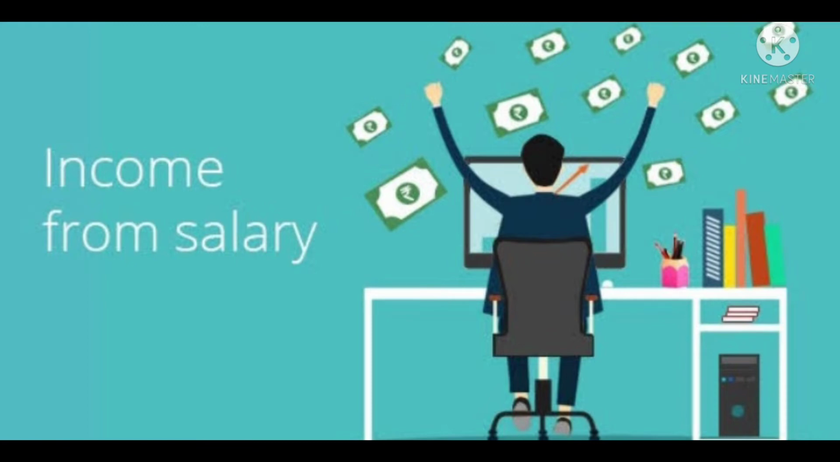See the 5 heads of income. The 5 heads of income, as you all know: first one is income from salary, then income from house property, then income from business and profession, income from capital gains, and the last one is income from other sources. So the second one we already completed, that is income from house property. So we are starting now with the first head of income, that is income from salary.